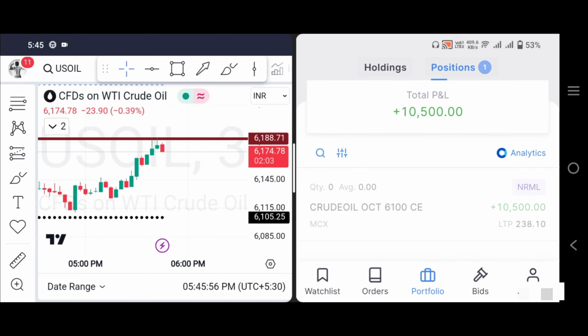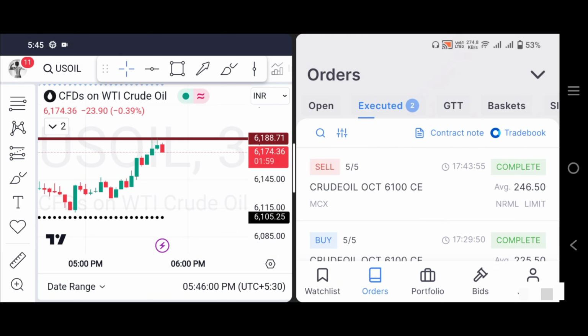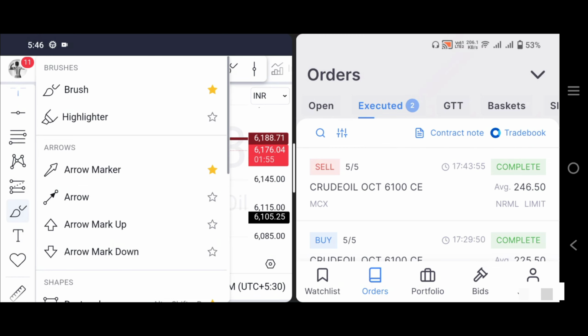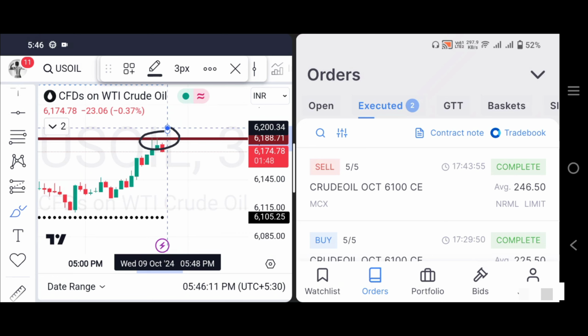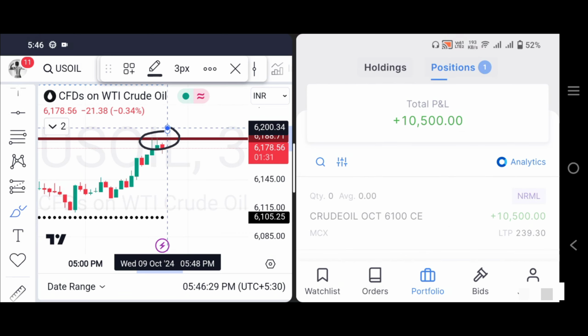Now the time is evening 5:45 p.m. Our trade is finished now. Our target got hit in this candle. We put our target at a price of 246.50 paise, and it reached the target at 5:43 p.m. So we have got a profit of 10,500 rupees today.